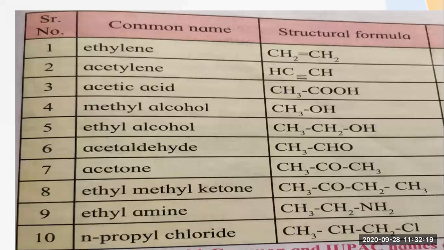Then comes acetaldehyde. 2 carbons are there, so ethane, and you add the suffix "al" for the aldehydic group, so ethanal will come. Then comes acetone. Acetone means CH3COCH3. Here 3 carbons are there, so we write propane, and in the second carbon the ketonic group is attached, so propan-2-one.